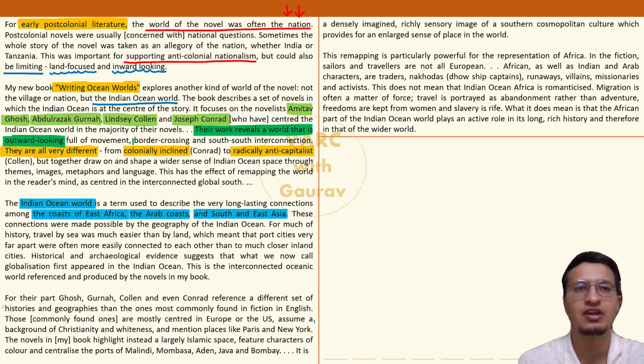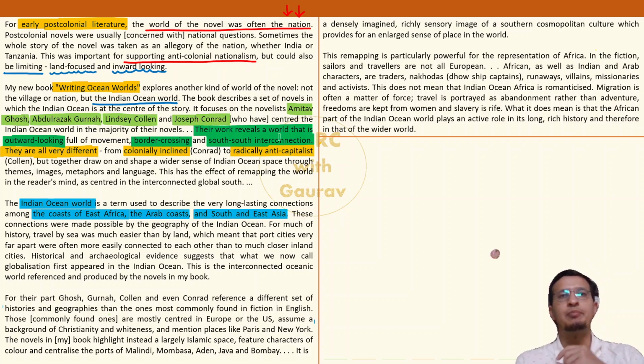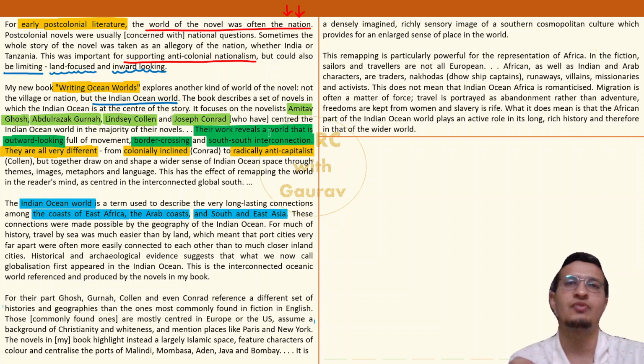They are full of movement, a lot of action is happening, border crossing, okay? And South-South interconnection. This is a fairly important part. We'll come to it a bit later. But the part which I'm highlighting throughout the passage, they are very important ones. So try to keep in mind that instead of paraphrasing minute details and wasting your time over here, I am highlighting the important parts of the paragraph directly. Now it's up to you which parts you would like to paraphrase for yourself while reading. Depends on the retention, memory and comprehension of everyone. So the approach differs for everybody.